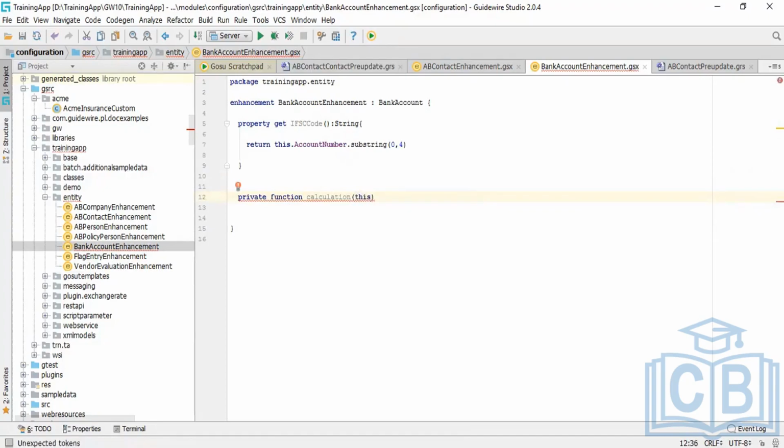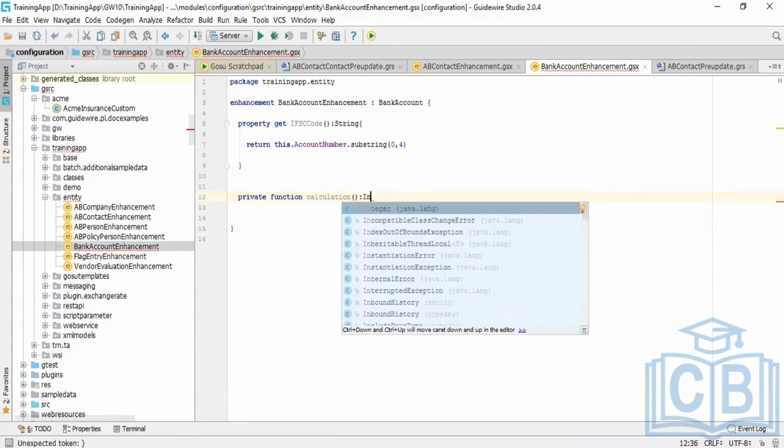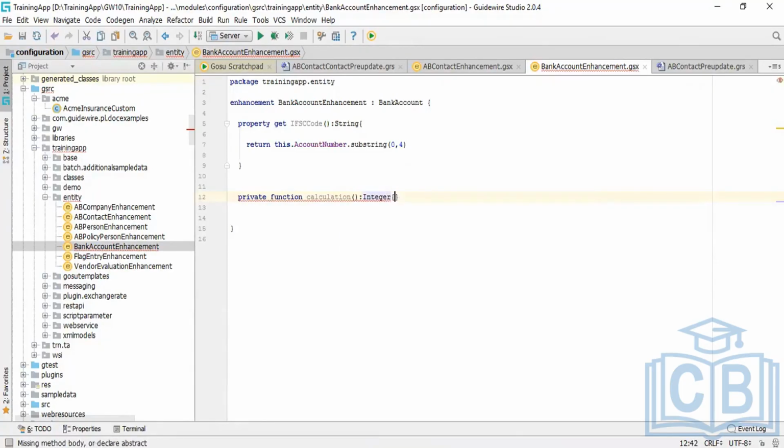Leave this for now. Calculation, return type is some integer value. I'm just returning 4 into 3. Like this. And you can call this calculation method here.